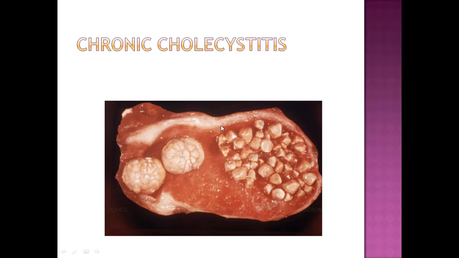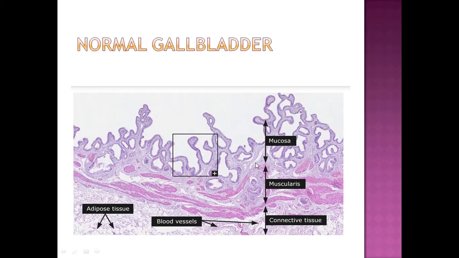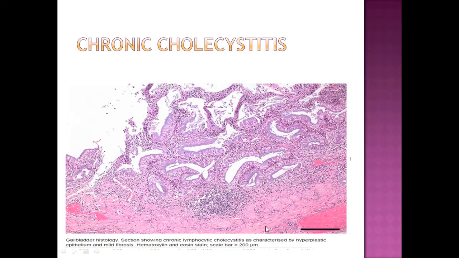That's why this wall is thickened. This is the histological picture of normal gallbladder with mucosa and muscularis, and this is the chronic cholecystitis. Mucosa is infiltrated by chronic inflammatory cell infiltrate. All these small dots are chronic inflammatory cells.